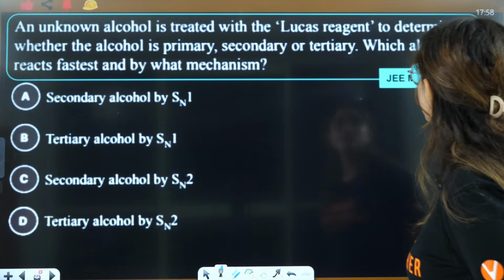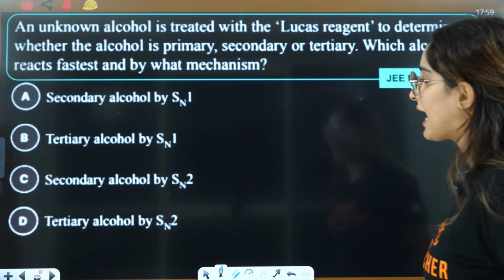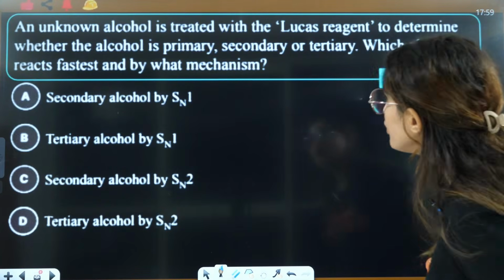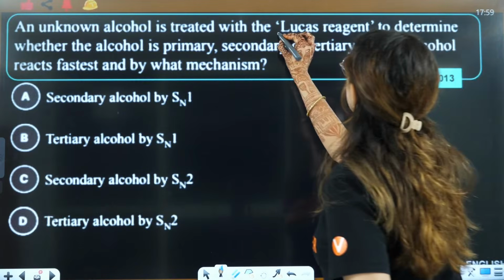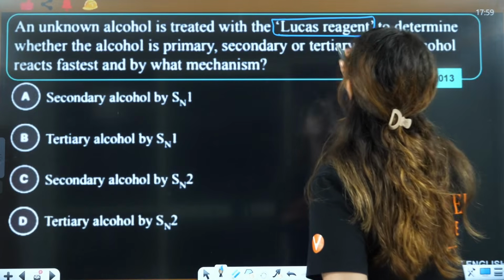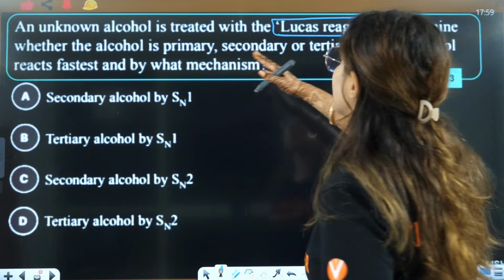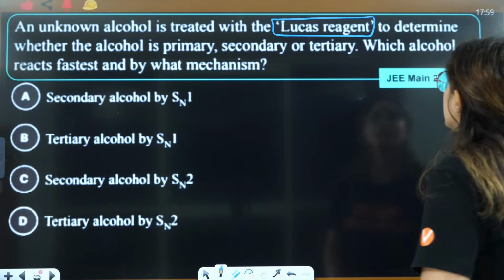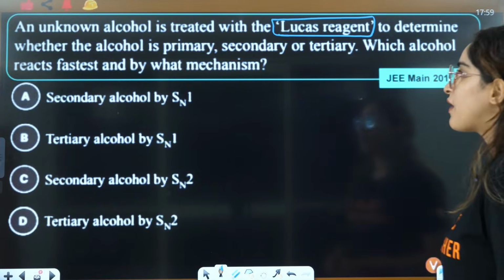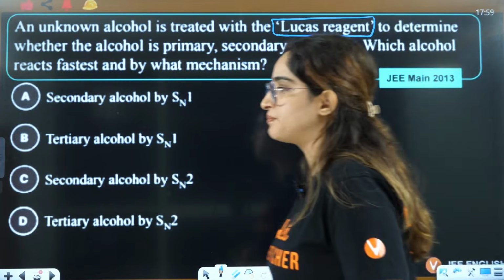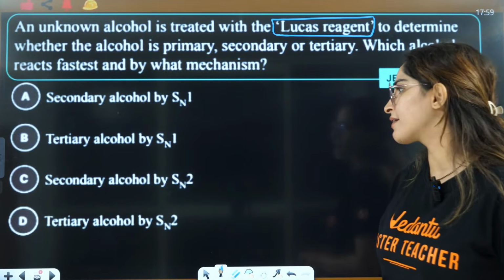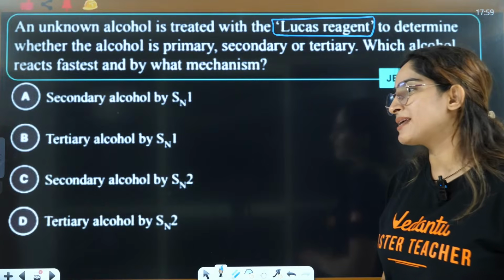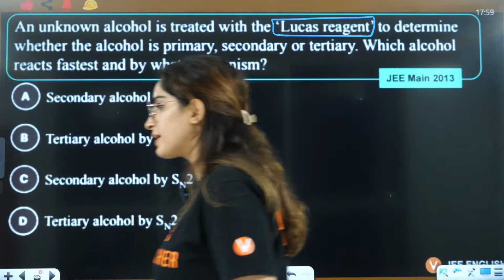Now this question is based on the reaction part. An unknown alcohol is treated with Lucas reagent to determine whether the alcohol is primary, secondary or tertiary. Which alcohol reacts fastest and by which mechanism? Tertiary alcohol reacts fastest. But is it by SN1 or SN2 mechanism, everybody?